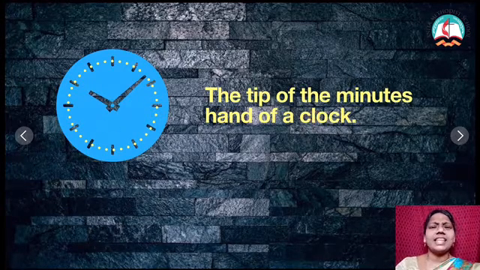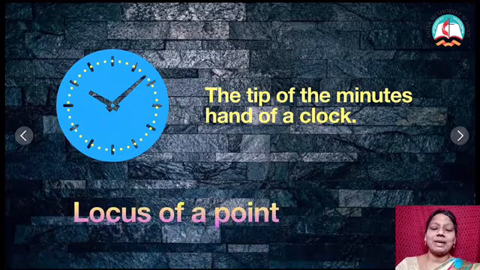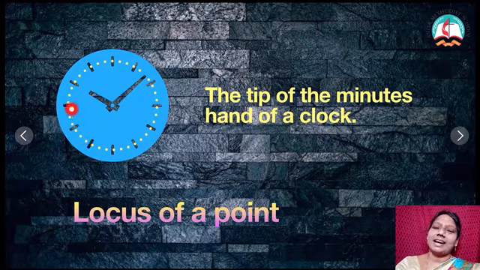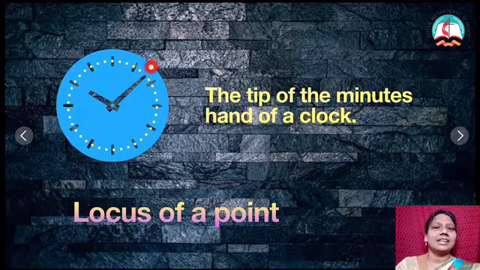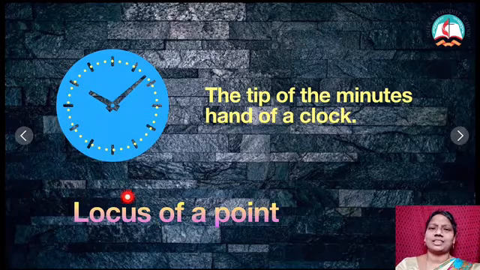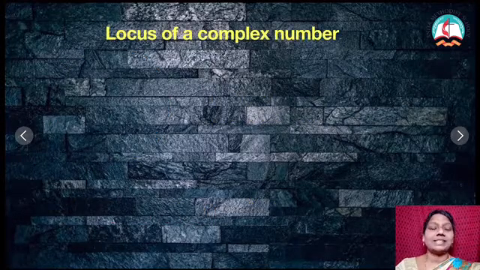So all these things represent one thing we learned in the previous class, that is locus of a point. Okay, what do you mean by locus? A path which is traced by a point, or it may be a curve, or it may be anything, but there should be some condition. Under certain condition, if it is possible, then we can call it a locus. So what are we going to do with locus and a complex number? Yes, we are going to find out the locus of a complex number too.